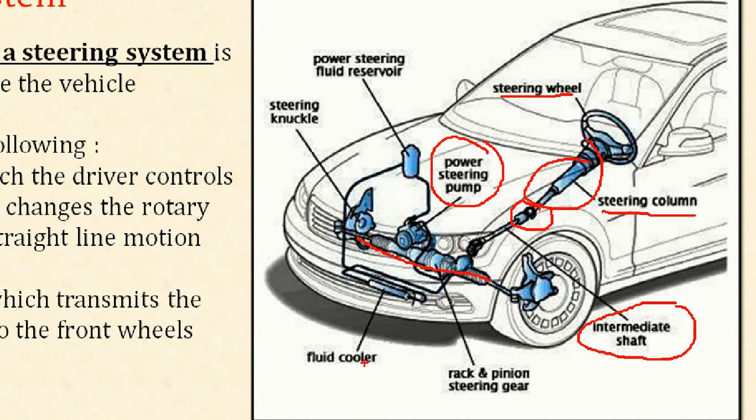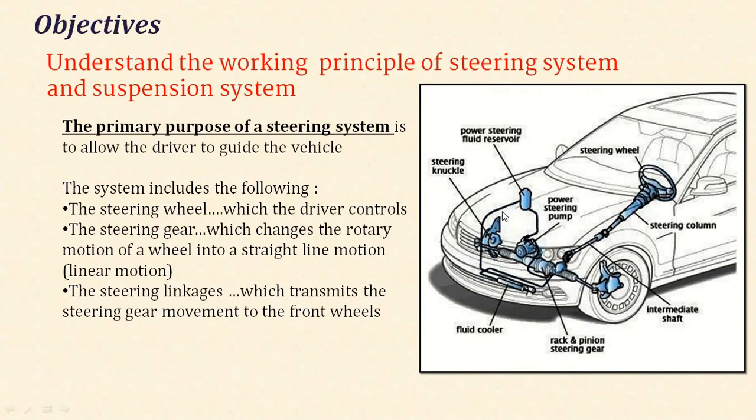The heated oil is cooled with the help of a fluid cooler provided in front of the vehicle inside the bumper. After cooling, the fluid goes again to the reservoir on top of the power steering pump. At the end, the toe ends are connected to the steering knuckle. So this is the basic concept of the steering mechanism.